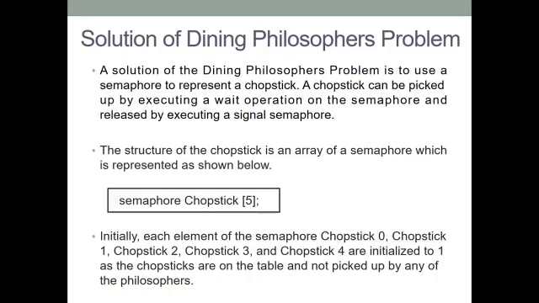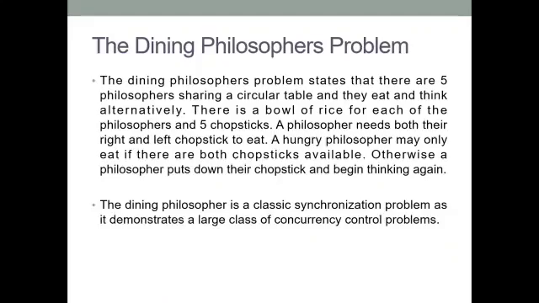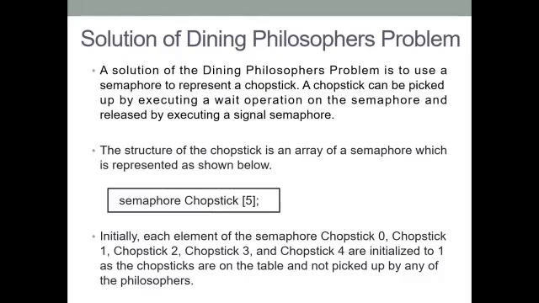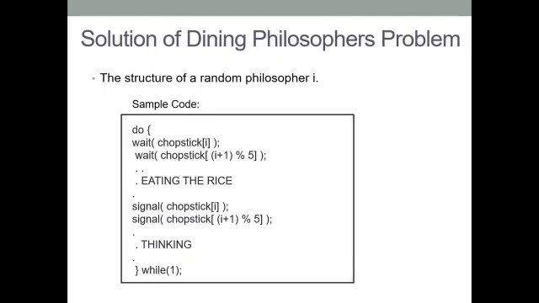Initially, each of the elements of the semaphore chopstick 0, 1, 2, 3, and 4 is initialized to 1, as the chopsticks are on the table and not picked up by any of the philosophers. Here is the sample code. First, wait operation is performed on chopsticks array i and chopsticks array i plus 1 modulo 5.